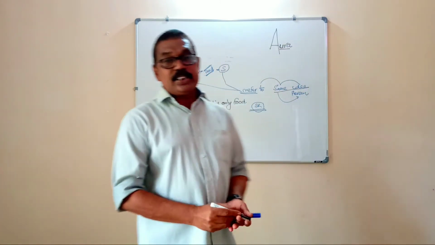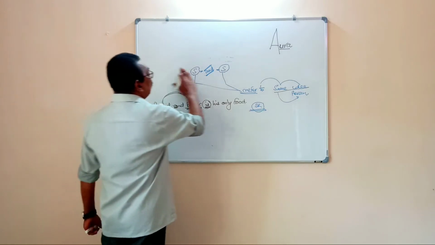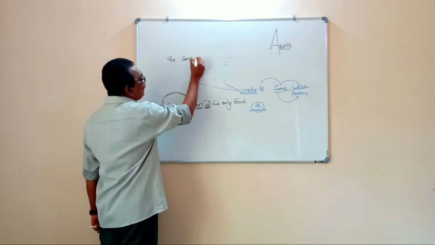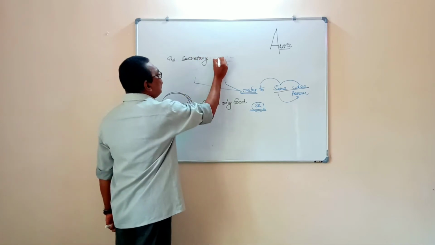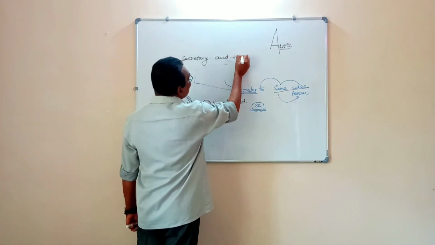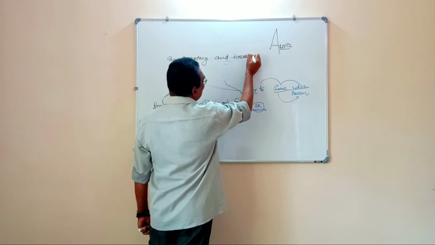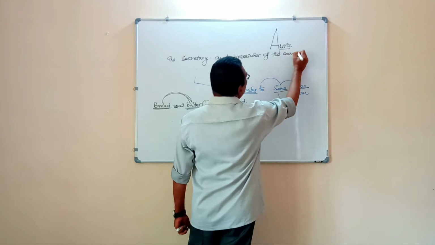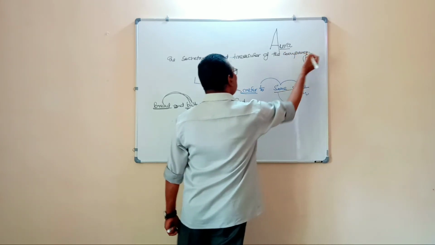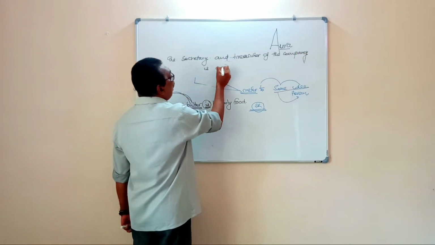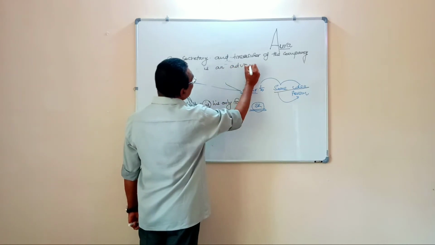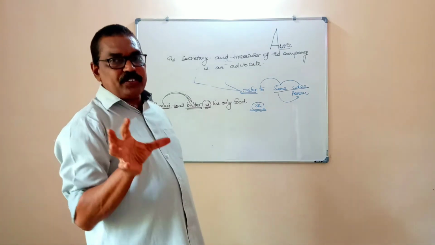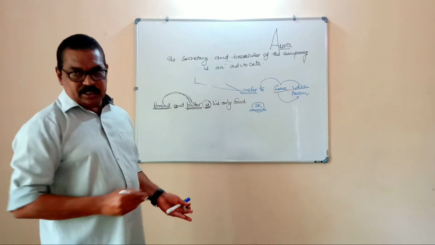In the case of persons, we will see the example: the secretary and treasurer of the company is an advocate.